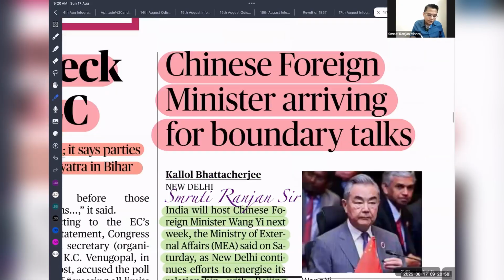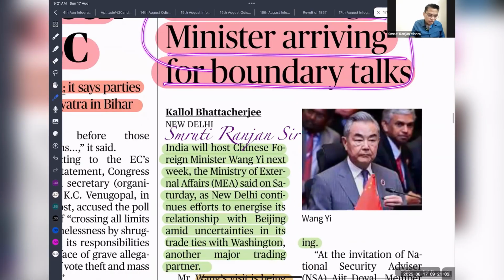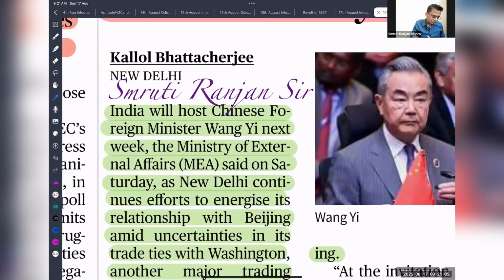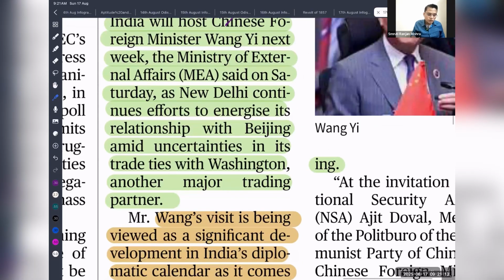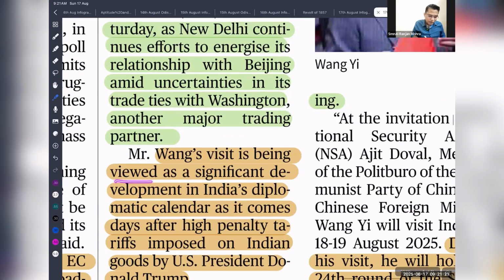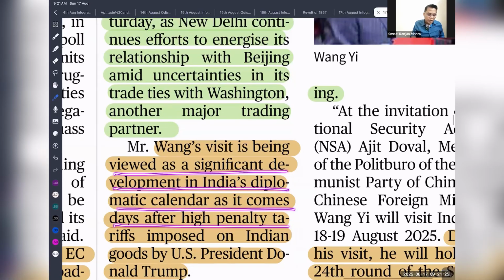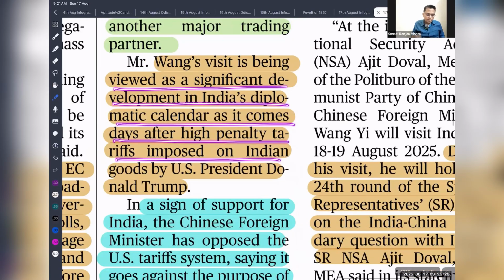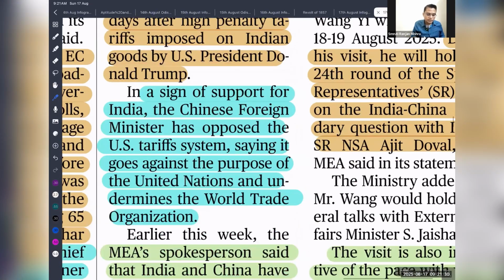So next is the Chinese minister arriving for boundary talks. India will host Chinese Foreign Minister Wang Yi this week. We have seen that recently there is a tariff war going on between India and the USA. After that, India is trying to strengthen its relations with China. So Wang's visit is being viewed as a significant development in India's diplomatic calendar, as it comes a day after the high penalty tariff imposed by the USA on India. So this is a sign of support.